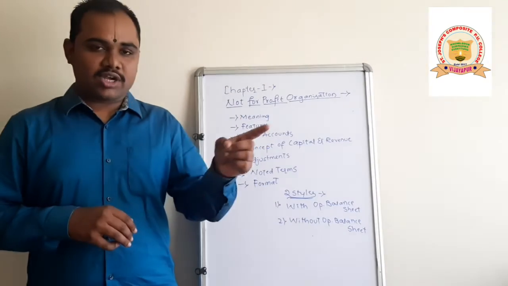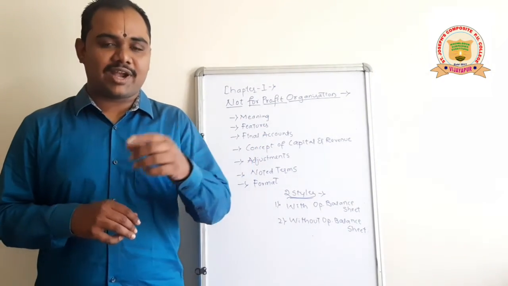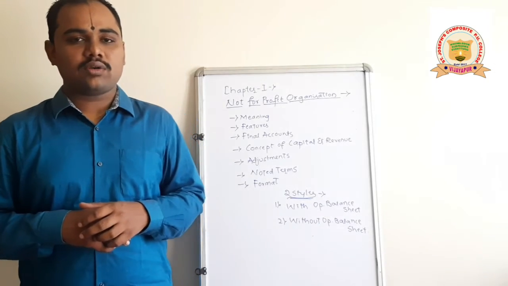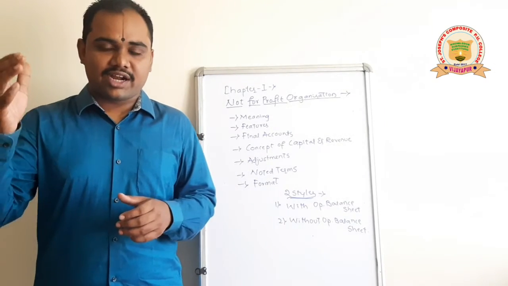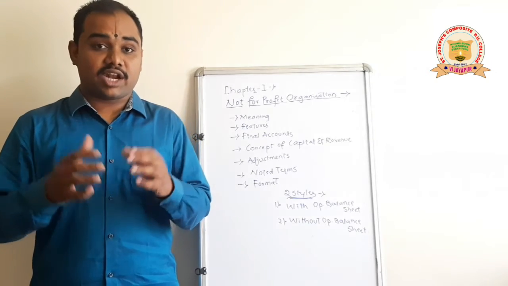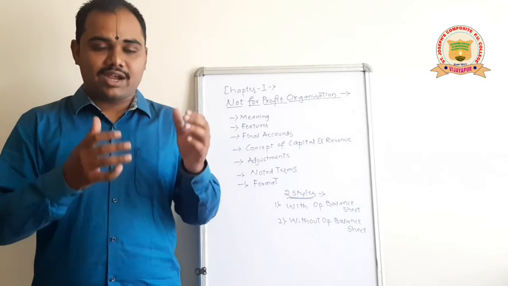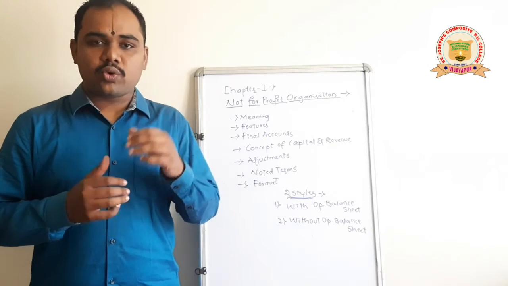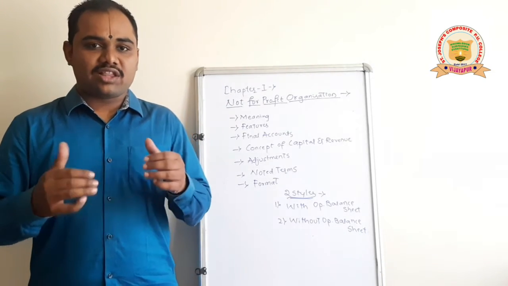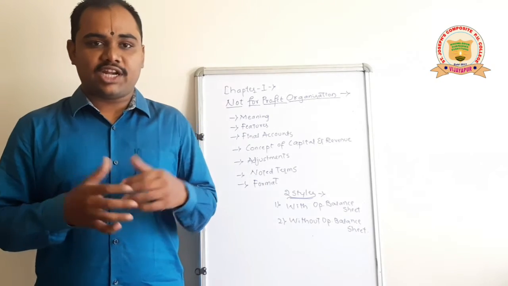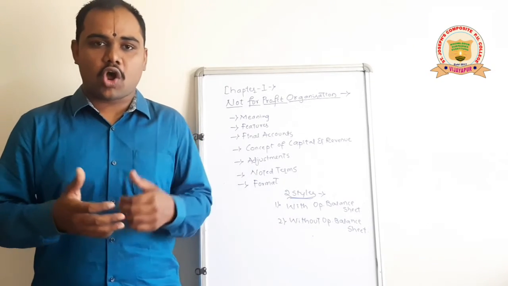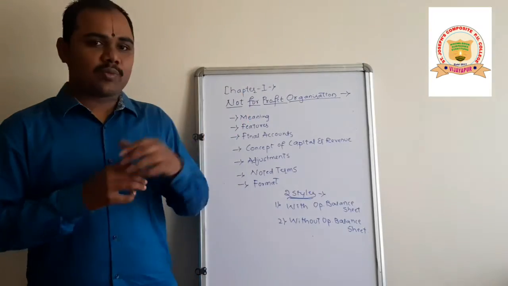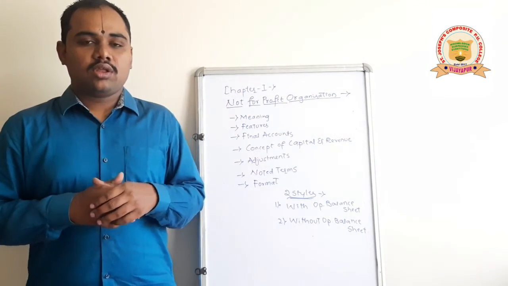And the second important financial statement, that is income and expenditure account, it is nothing but the profit or loss account. In that, on the credit side, we will record all the incomes, revenue incomes, and on the debit side, we will record all the revenue expenditures. At the end, we will get the result, that is profit or loss, which we will call surplus or deficit in a not-for-profit organization.